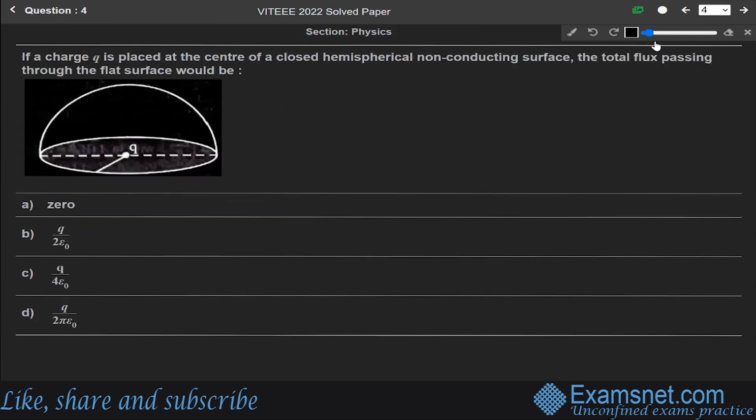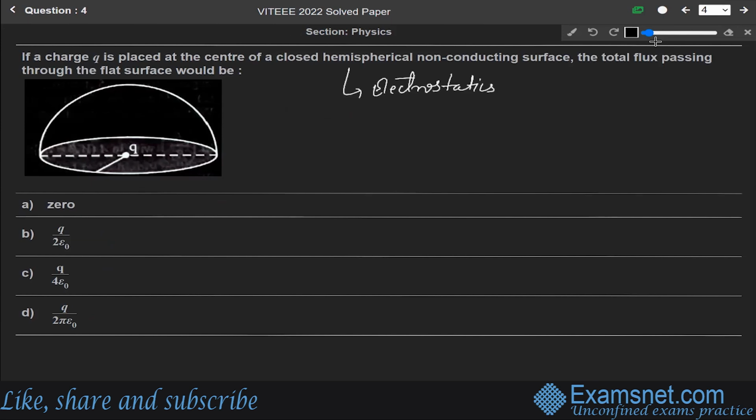Now, next question 4. If a charge Q is placed at the center of a closed hemispherical non-conducting surface, the total flux passing through the flat surface would be. So this question is from the chapter of electrostatics. We are given a closed hemispherical surface, and here it is charge Q. So we have to find the flux.